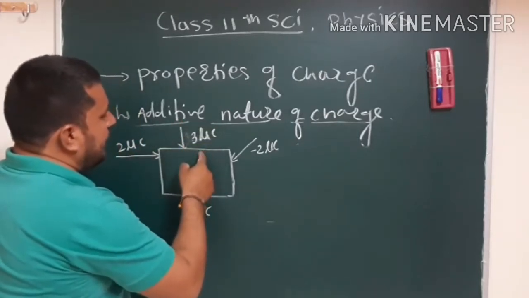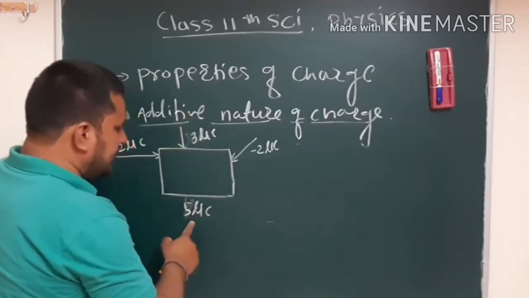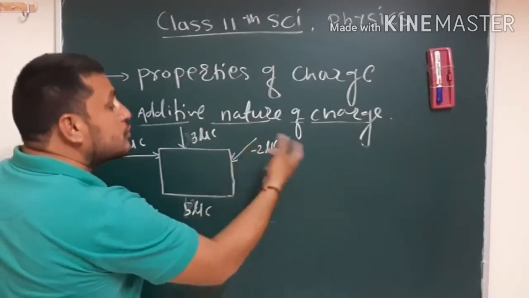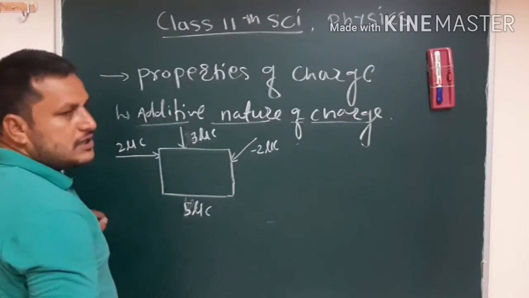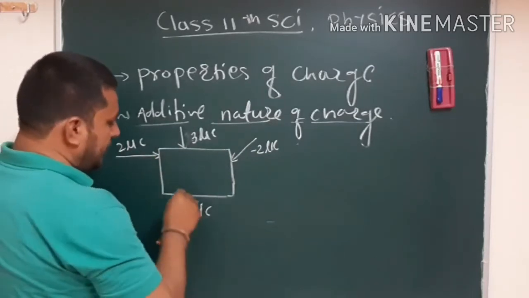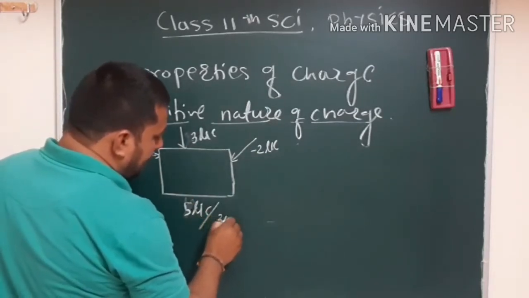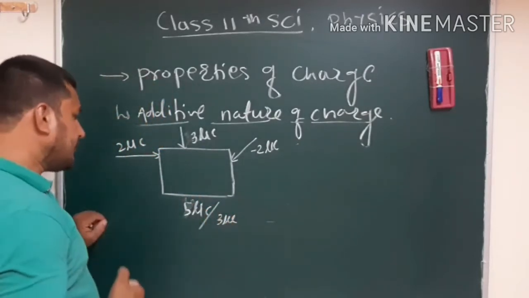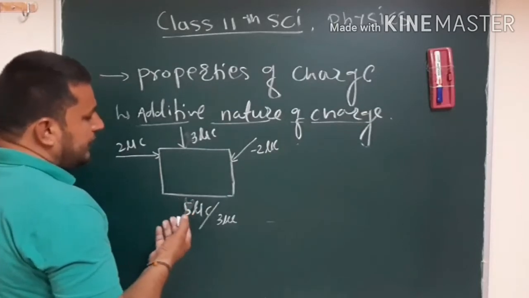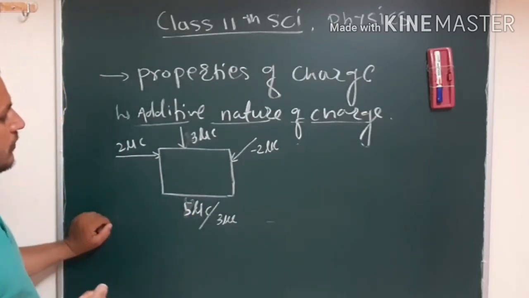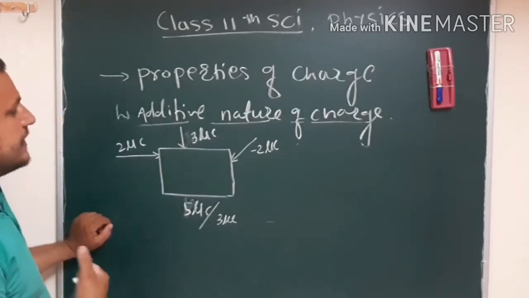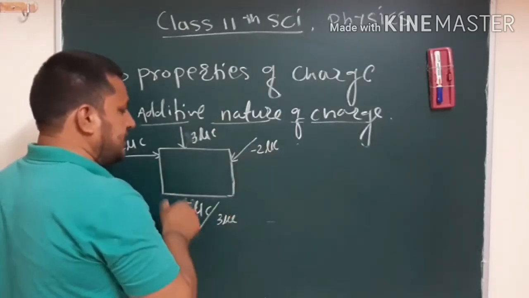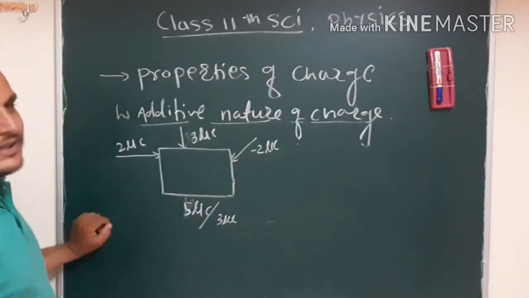Then next time we apply 3 microcoulomb, now the net charge on that body is 5 microcoulomb. But after that, applying minus 2 microcoulomb, the net charge on that body is 3 microcoulomb. Hence, we know this is an algebraic sum of charges which we are applying on that object.